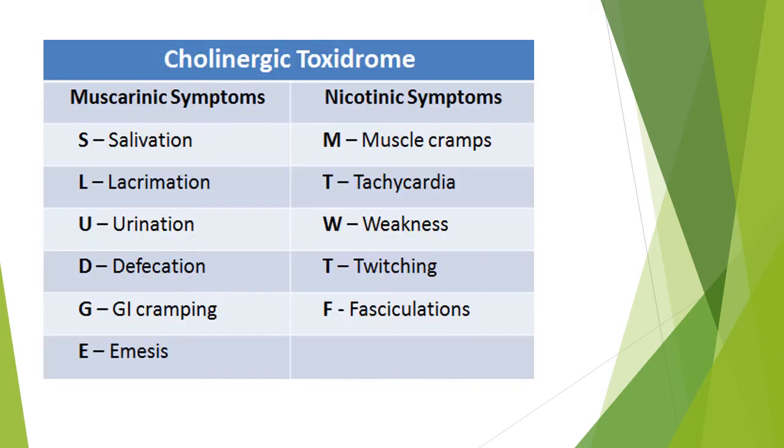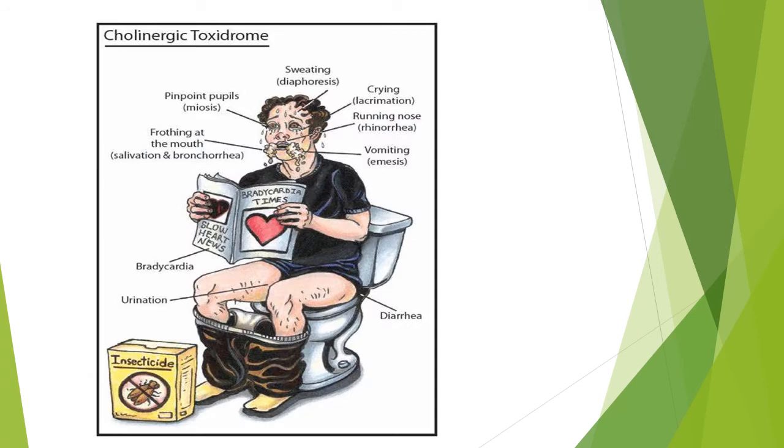So this is a short mnemonic for muscarinic symptoms, the water, water everywhere, SLUDGE: salivation, lacrimation, urination, defecation, GI cramping, and emesis. And for nicotinic symptoms, the mnemonic is MTWTF. So muscle cramps for M, T for tachycardia, weakness, twitching, and fasciculation. So MTWTF.